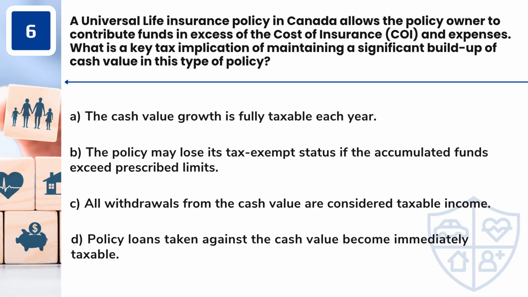Question 6. A universal life insurance policy in Canada allows the policy owner to contribute funds in excess of the cost of insurance, COI, and expenses. What is a key tax implication of maintaining a significant buildup of cash value in this type of policy? A. The cash value growth is fully taxable each year. B. The policy may lose its tax-exempt status if the accumulated funds exceed prescribed limits. C. All withdrawals from the cash value are considered taxable income. D. Policy loans taken against the cash value become immediately taxable.